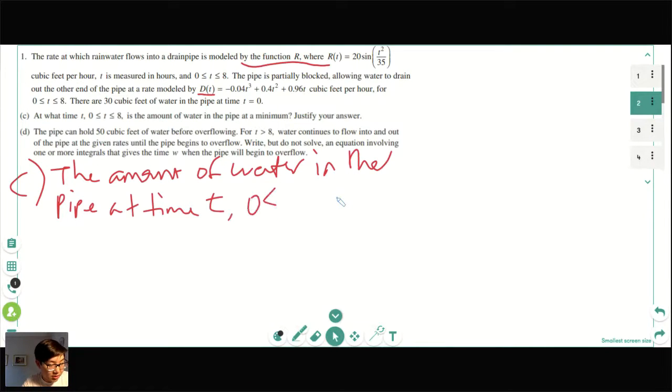from 0 to less than or equal to t less than or equal to 8 is, so can anyone tell me what our integral function would be for the amount of water in the pipe at time t, 0 less than or equal to t less than or equal to 8? What would it look like? And I'm going to give a clue. There's something right here that's pretty important that I just bracketed.